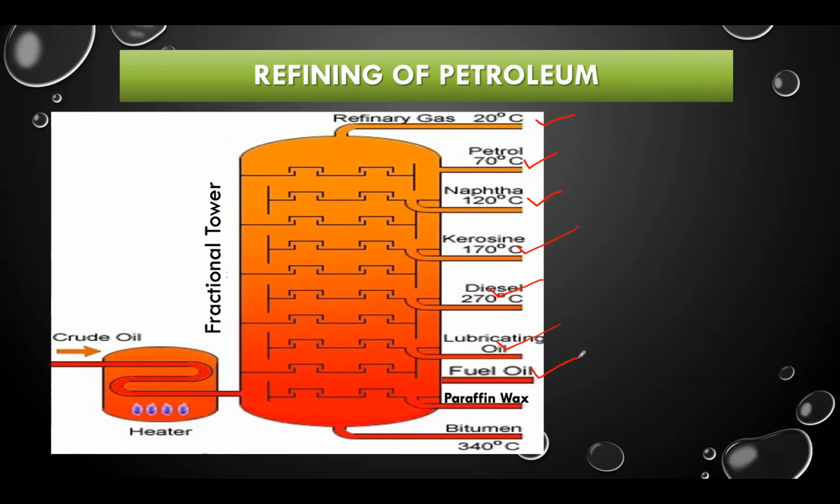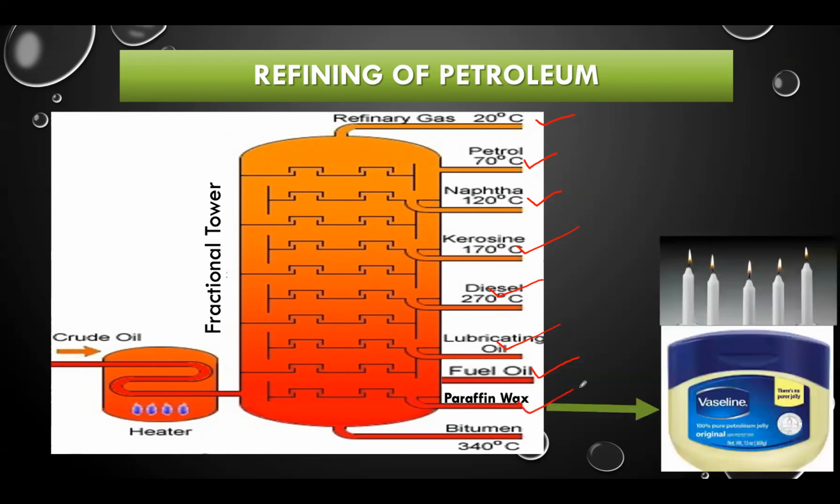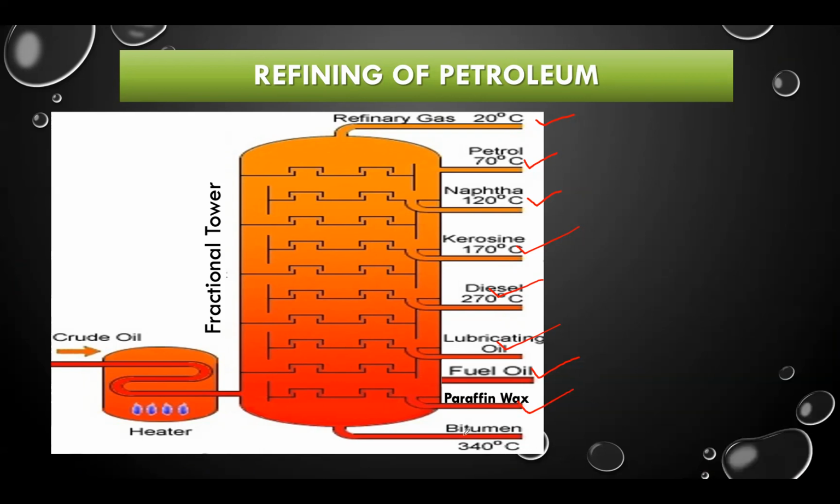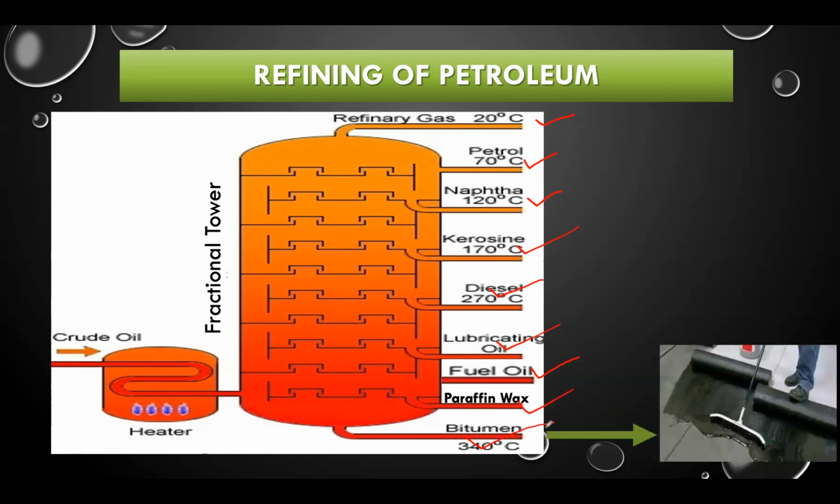Okay, and another product is paraffin wax. Paraffin wax is mostly used for the preparation of candles, Vaseline, etc. Then the next one is bitumen, a very black, thick product. This is the alternative to coal tar. It is mostly used for surfacing of roads and roof surfacing.